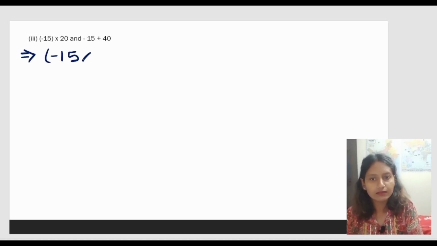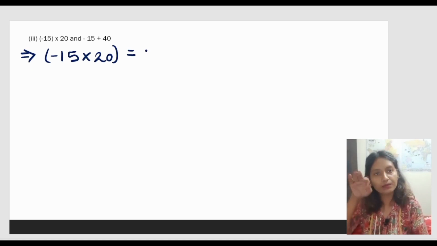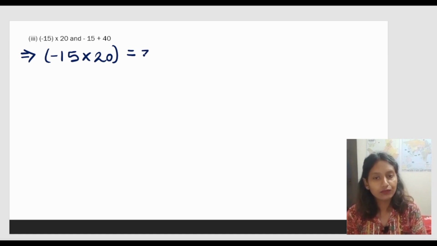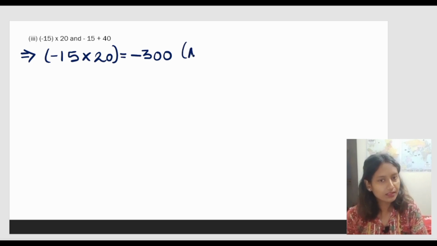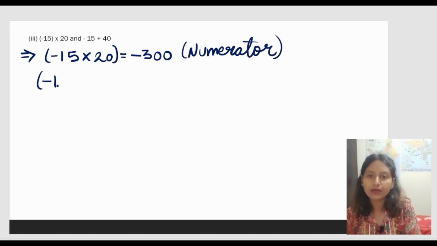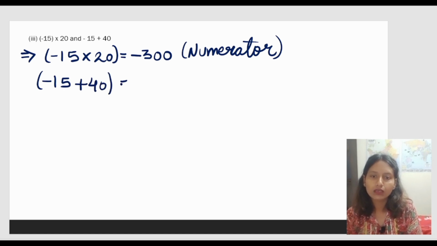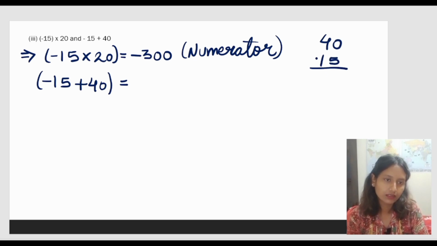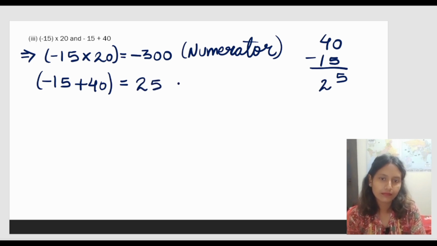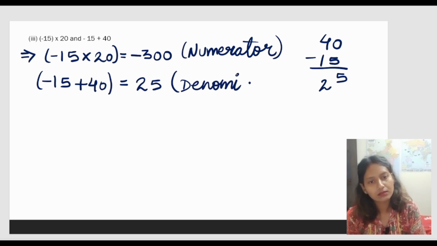Now we have minus 15 into 20. What will come when you multiply this minus 15 with 20? It will give you minus 300. So can I place it? So this is your numerator, and minus 15 plus 40 is going to give you the result, let us subtract it over here. What will remain? And that is your denominator.